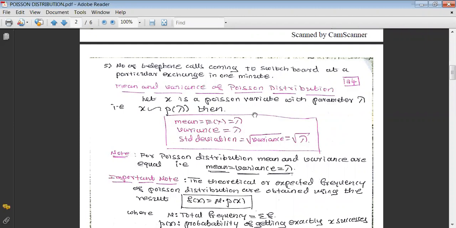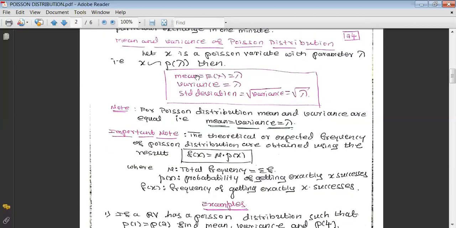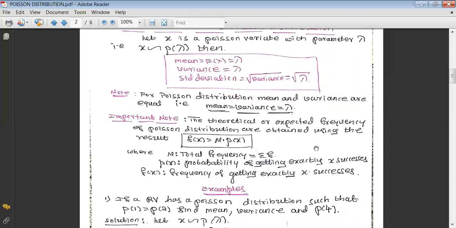And this will be the interesting property of Poisson distribution. That is, for Poisson distribution, mean and variance are equal and both are equal to lambda. And the standard deviation is given by square root of variance, and that will equal square root of lambda. And these things we have to keep in mind when we are going to solve the examples.